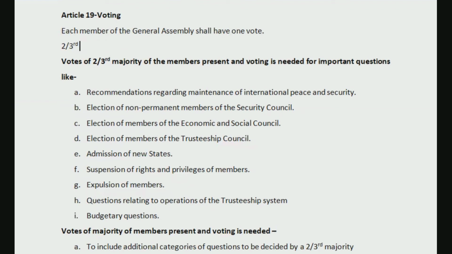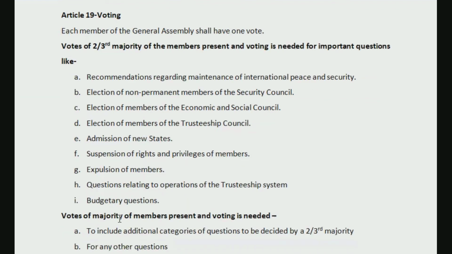Take for example, there are 75 members. What is majority here? Majority will be more than 50. But here, if there are 100 members, majority would mean 51, 52, anything more than half. But in this case, majority means more than two-thirds, not more than half. That is the basic difference between these two different types of voting.